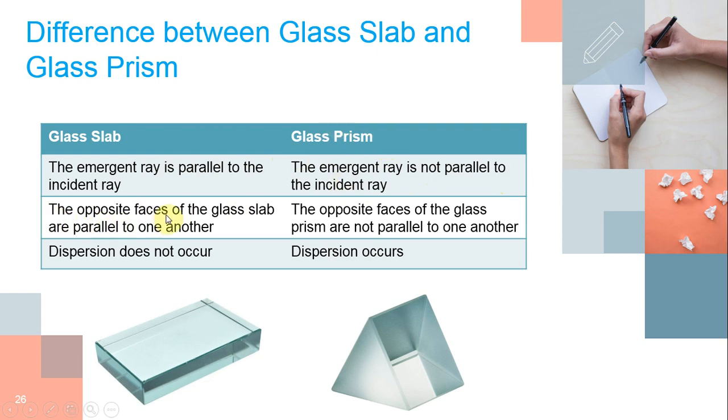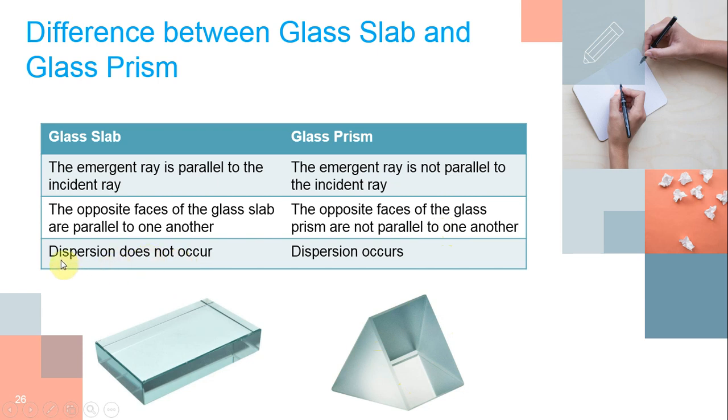The opposite faces of a glass slab are parallel to each other. Here it is rectangular, so the opposite sides are parallel. But in a glass prism, the opposite faces are not parallel to one another. This is a rectangular face, this is also a rectangular face, but these rectangular faces are not parallel to each other.